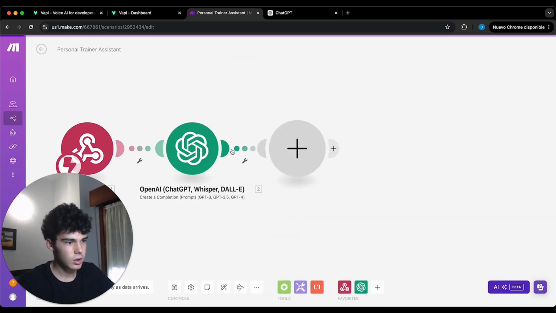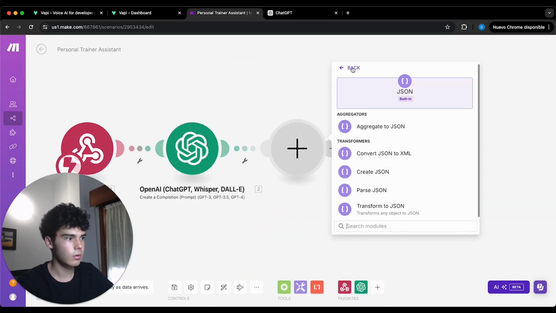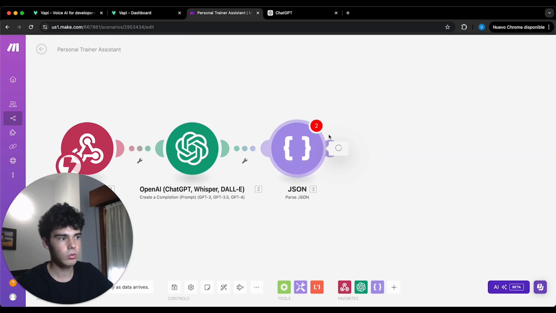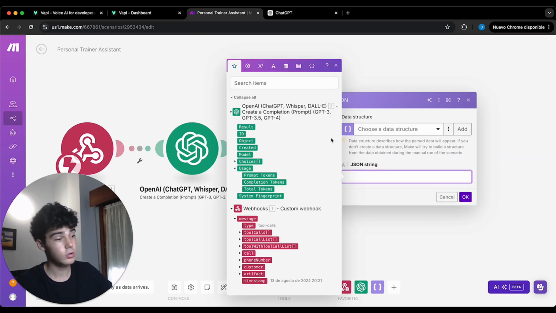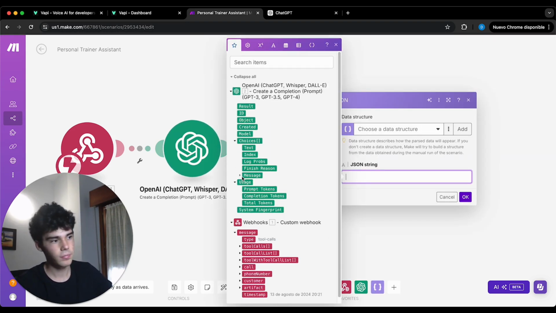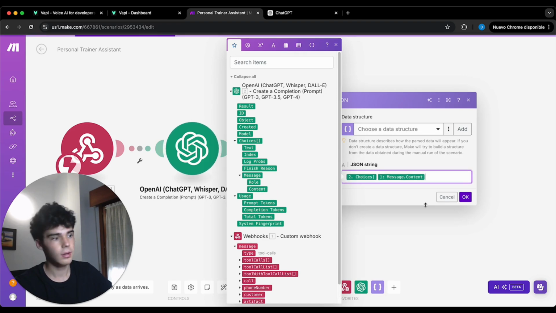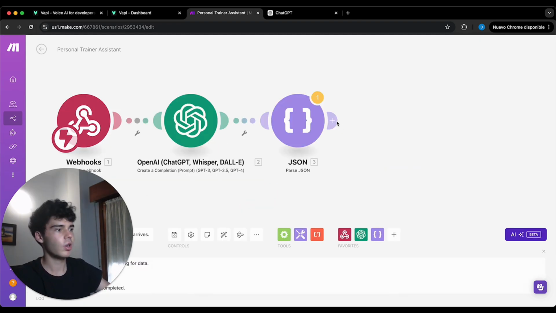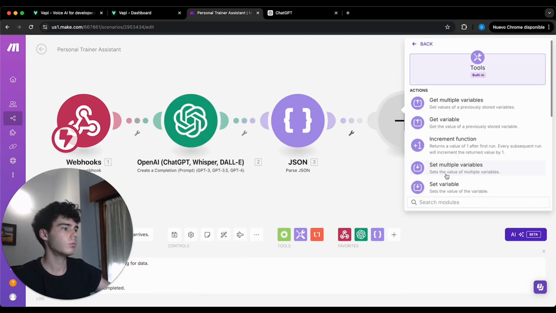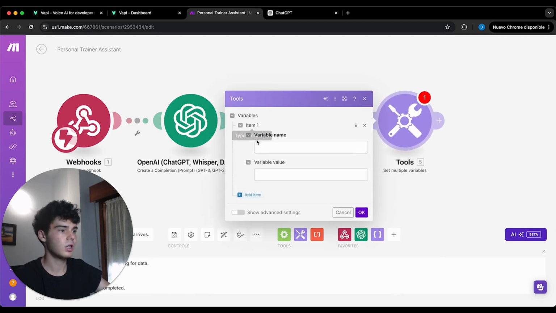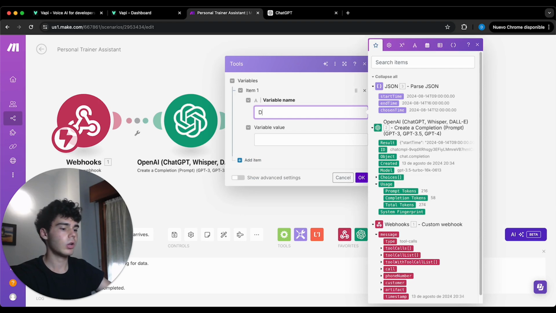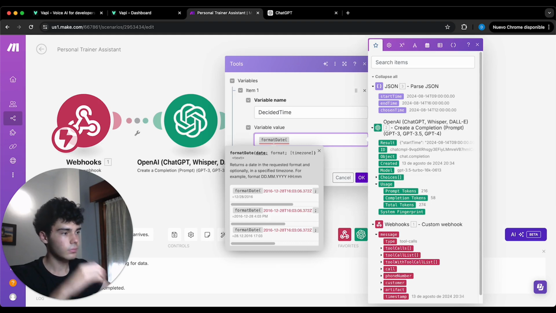So next, let's go with a JSON module, parse JSON, and in the JSON string let's put the choices, message, content. Next, we will create a tool, and let's click on set multiple variables. Let's add an item, and we're going to call this decided time. We're going to put here format date, and we're going to put chosen time.